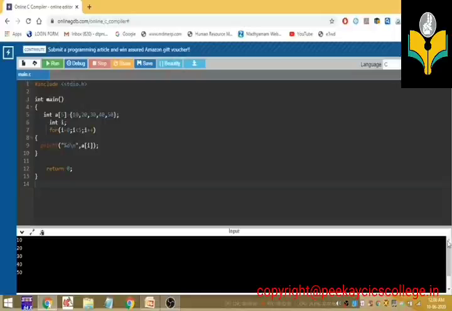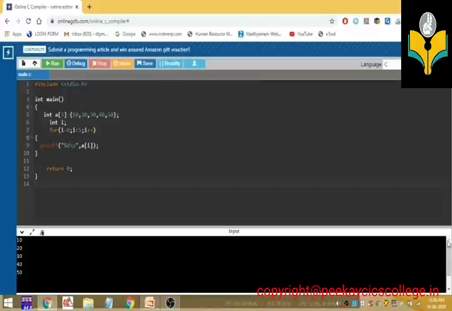It is 10, 20, 30, 40 and 50. I wrote i here because the i value is incremented here from 0 to 4, that is a of 0 is displayed, a of 1 is displayed, a of 2 is displayed, a of 3 is displayed, a of 4 is displayed.